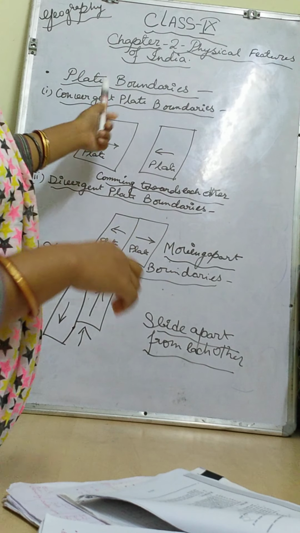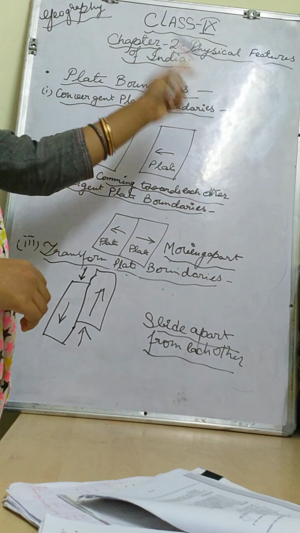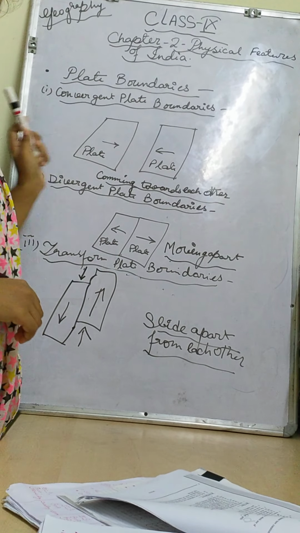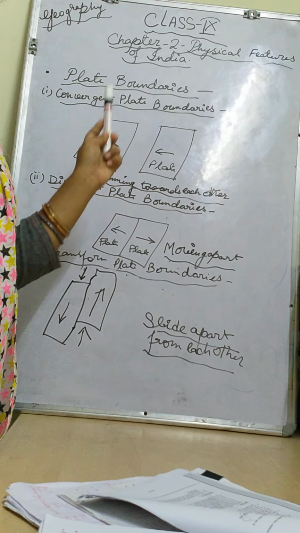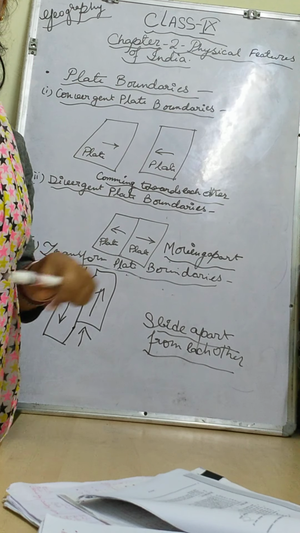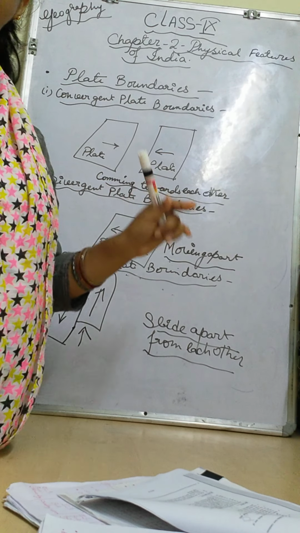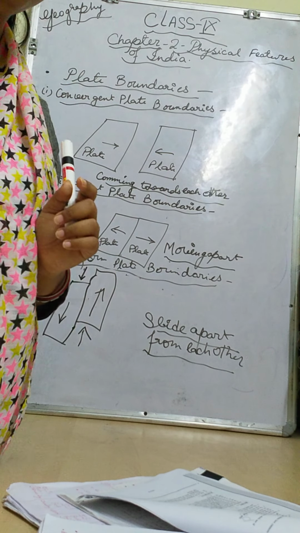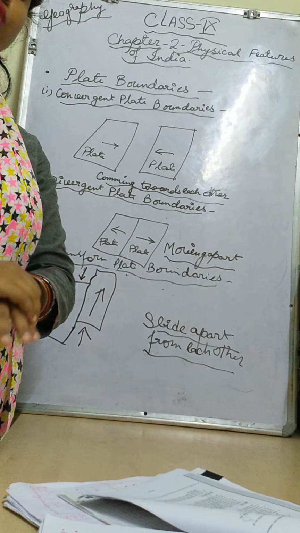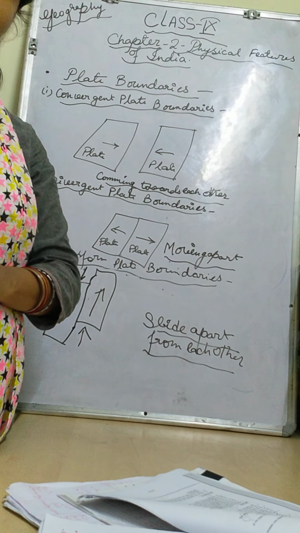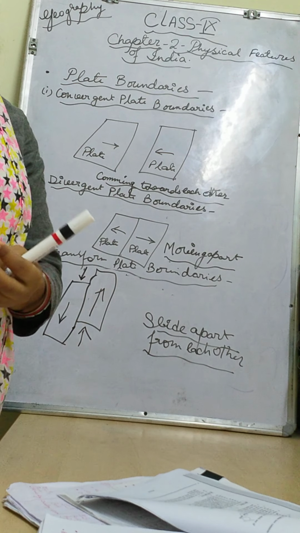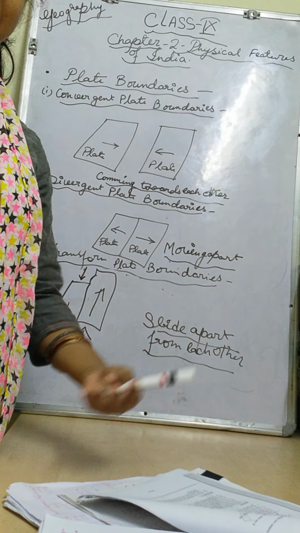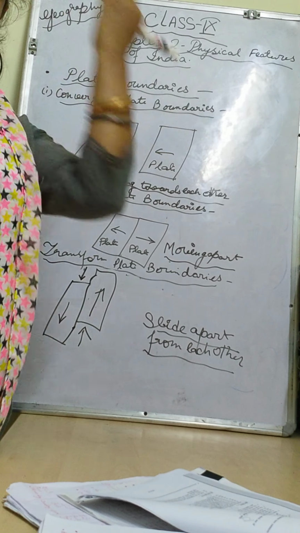First, on my board you see the plate boundaries. I have drawn 3 types of plate boundaries. The first is the convergent plate boundary. Due to internal forces, called convectional currents, the plates move. Have you seen when water boils in a full flame, or when tea boils, the bubbles come up from inside and spread?